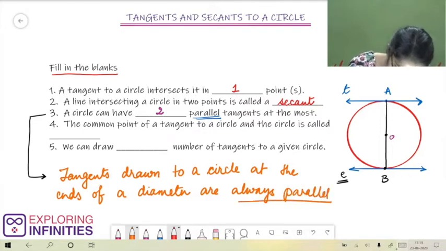Not only diameter AB, we can draw any other diameter to this circle, and the tangents that we draw at the ends of the diameter will be parallel to each other.